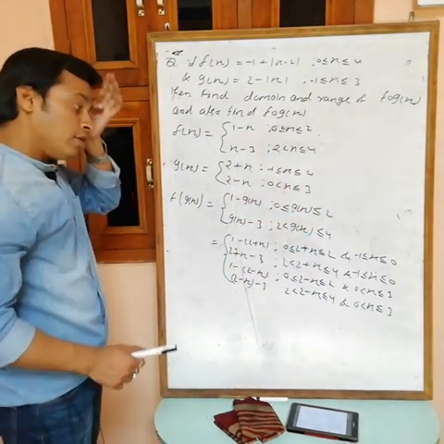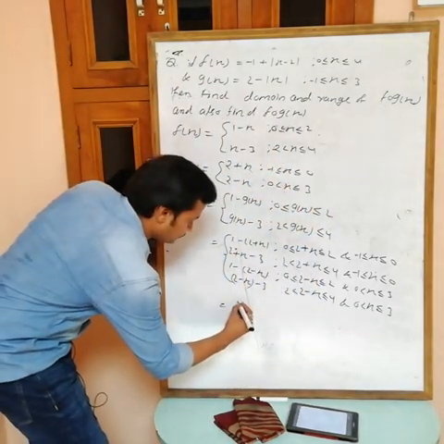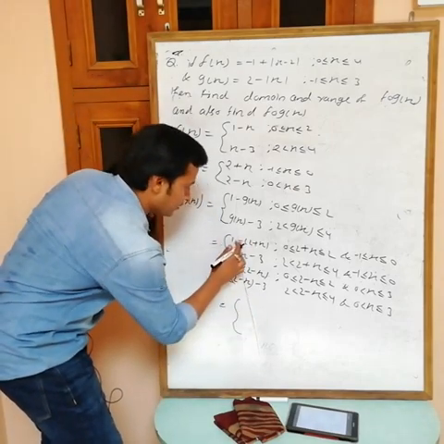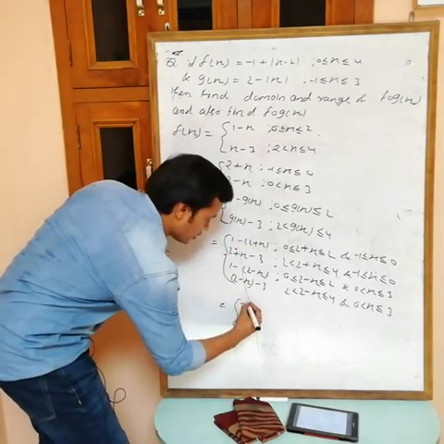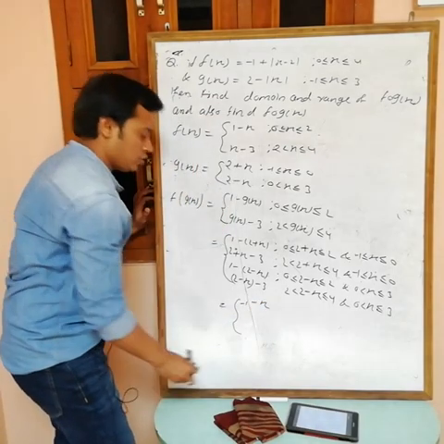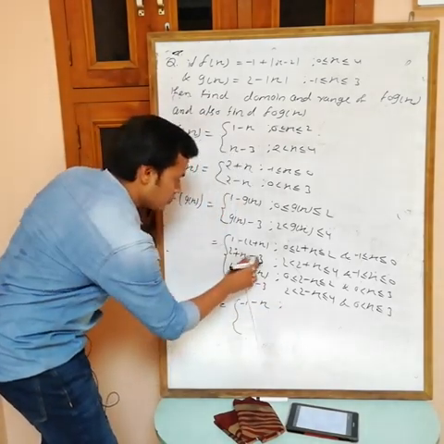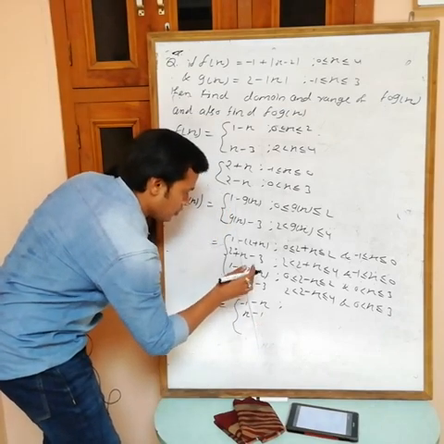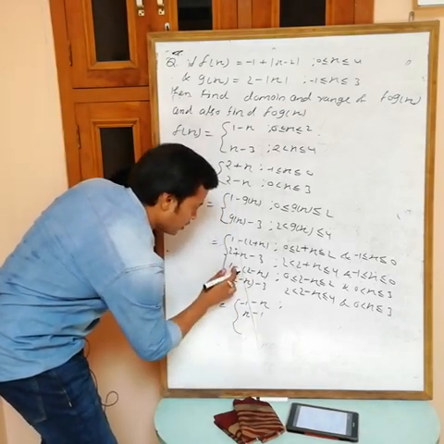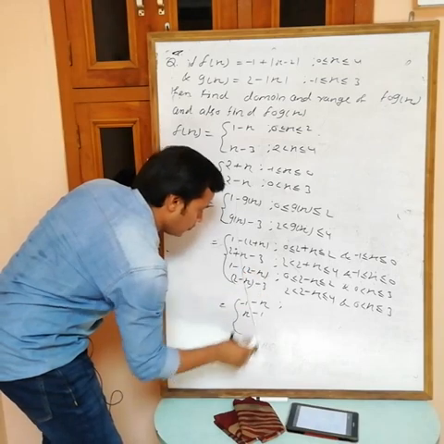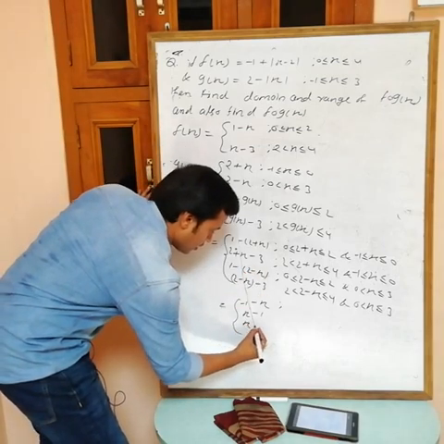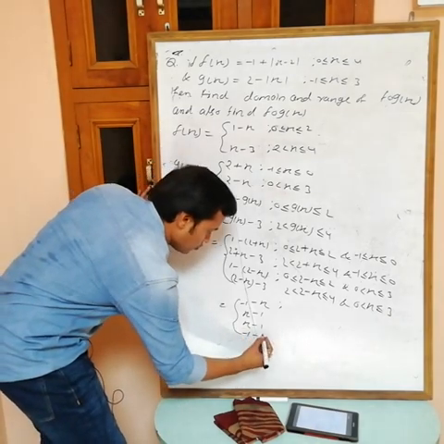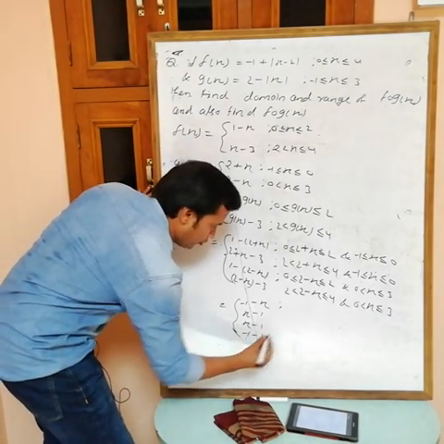Now simplify this one. If you simplify, what are we getting? Minus 1 and minus x. This one is x minus 1, this one is minus 1 plus x, x minus 1, and this one is minus 1 minus x. These are the 4 values.